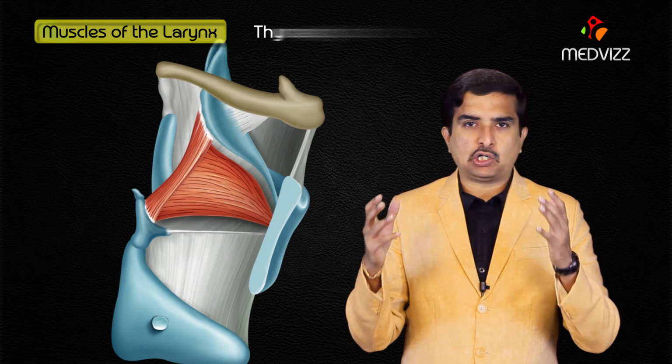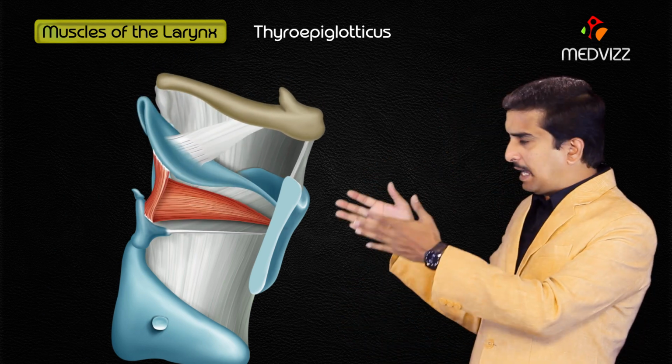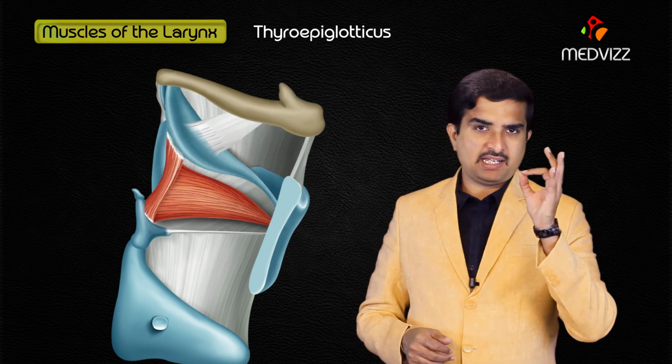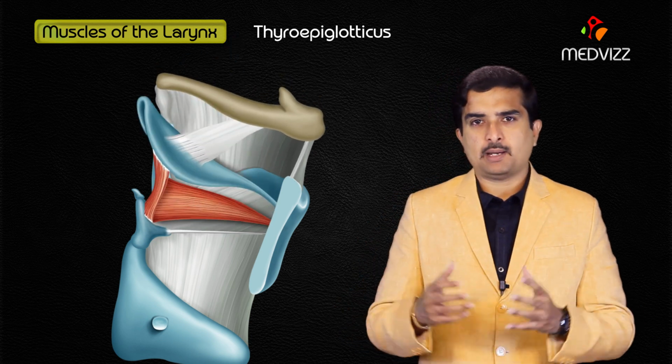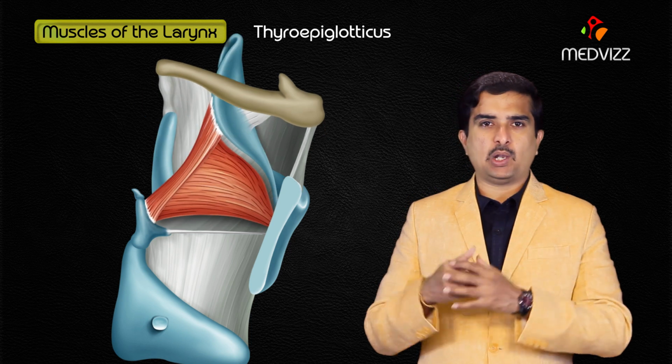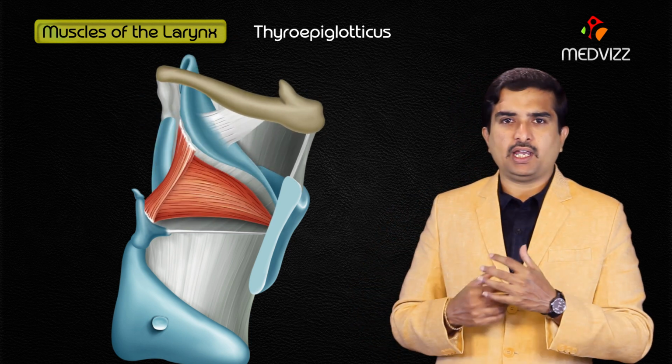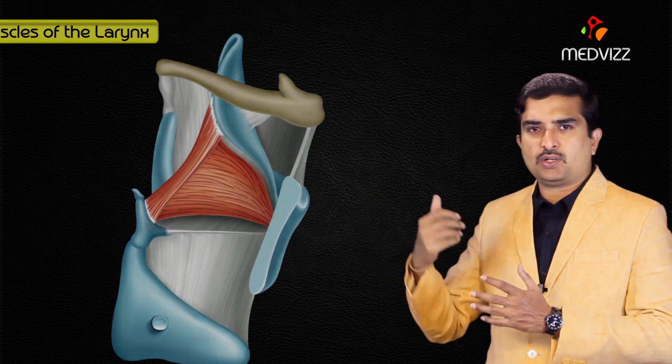And the thyroepiglotticus runs from the thyroid laminae to the lateral aspect of the epiglottis, and the main action is it holds the epiglottis closed during swallowing to prevent the entrance of food or liquid into the larynx during deglutition.